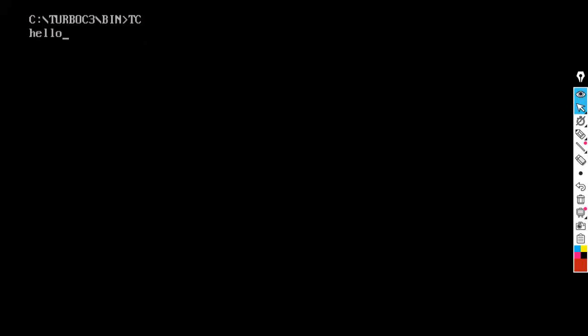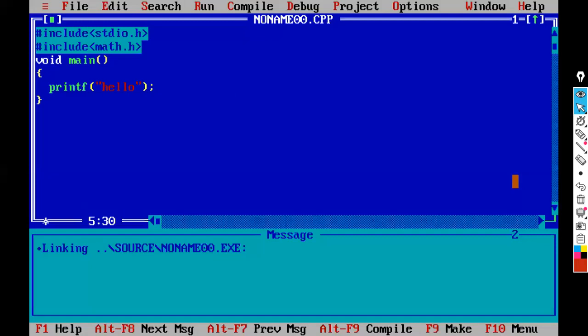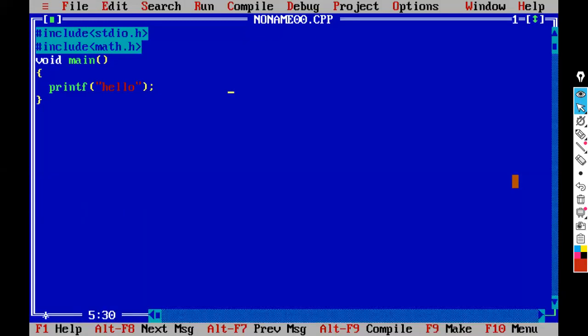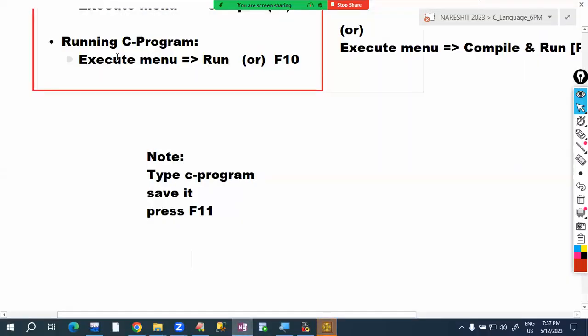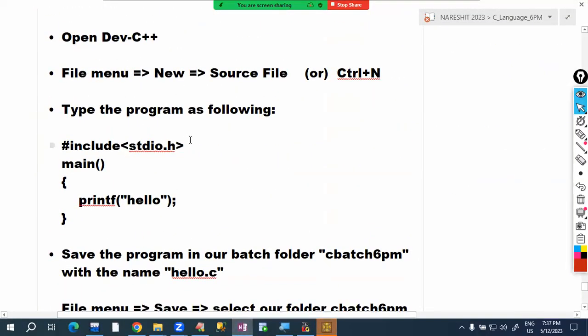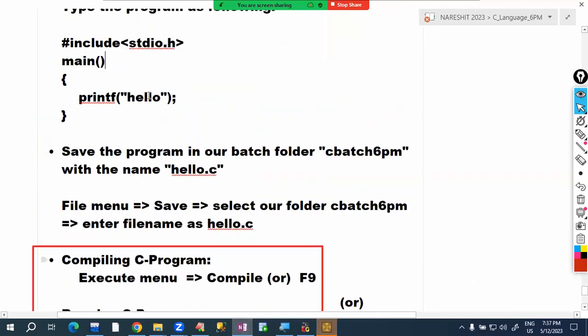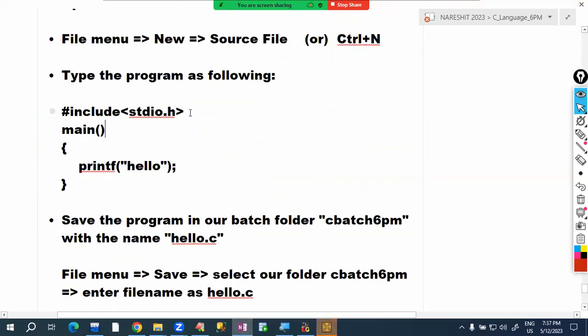Once upon a time, this was very famous, but nowadays we are not using it. Mostly we are using Dev C++ or Code Blocks. Just to show that this one line is equivalent to 300 plus lines, I showed this. So this is about developing the first program in C language.